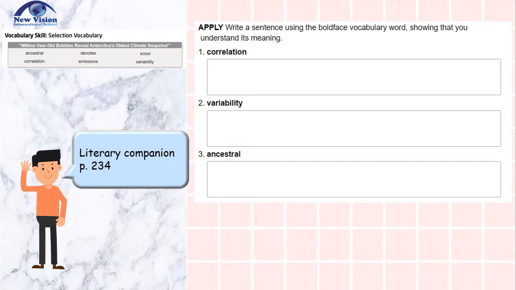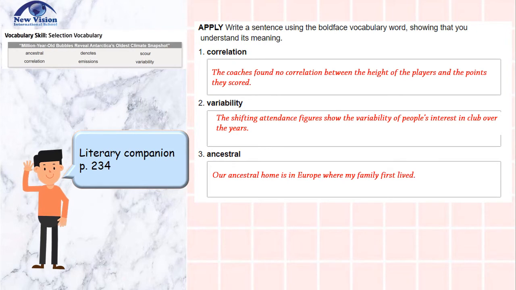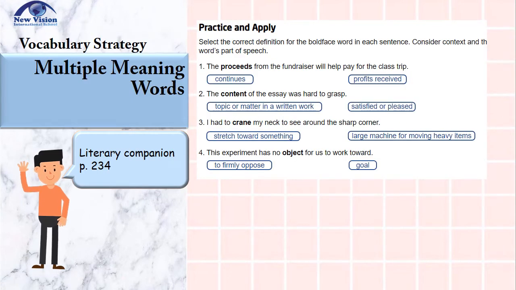These are some possible answers. Strategy. Our lesson today is multiple meaning words. To figure out the intended meaning of a multiple meaning word, we should use context and other clues such as the word's part of speech or how the word is used in sentences. Let us practice and apply. Select the word definition of the boldface word in each sentence. Consider the text and the part of speech given.